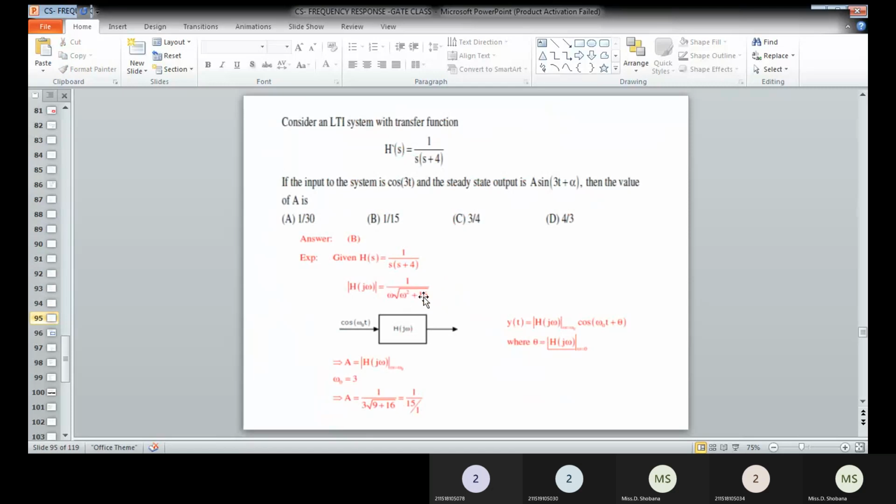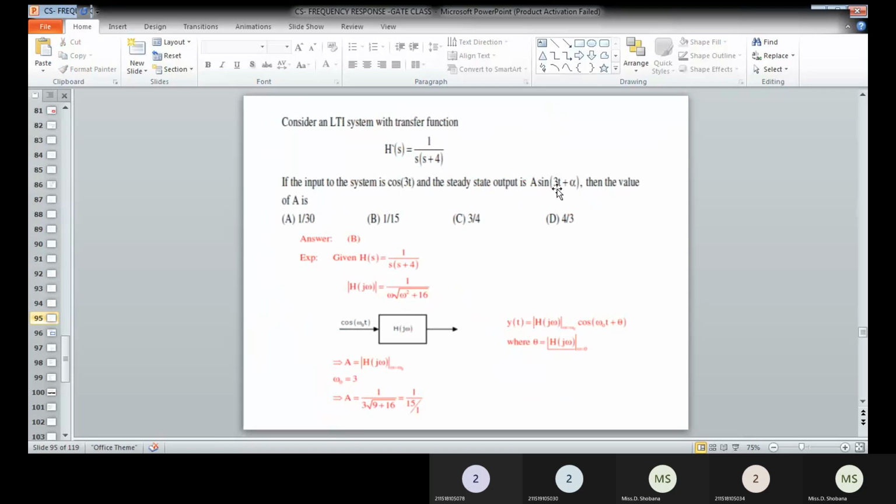That should be equal to the magnitude A, and omega is equal to 3. Here the input is cos of 3t and the output is also a sine of 3t.